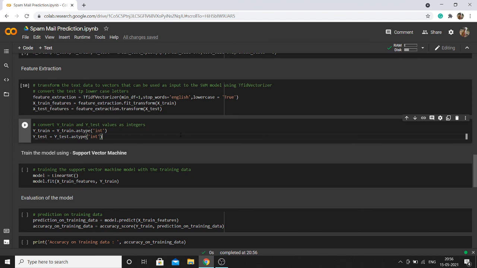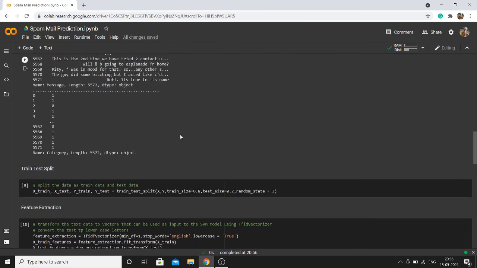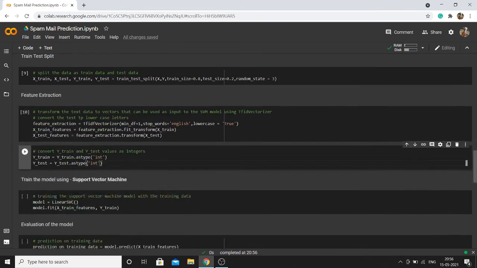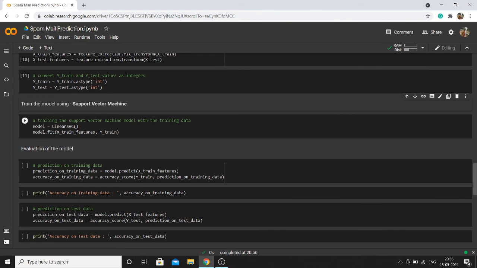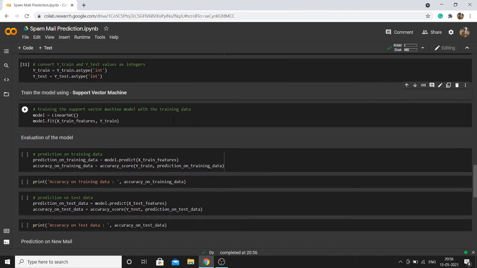But here I am again making them int, to ensure that the target for both the train and test data is an integer. It is not a necessary part, as it is already an integer. If the categorized data is not in integer form, you can use astype int, which will convert the given data type into an integer data type.